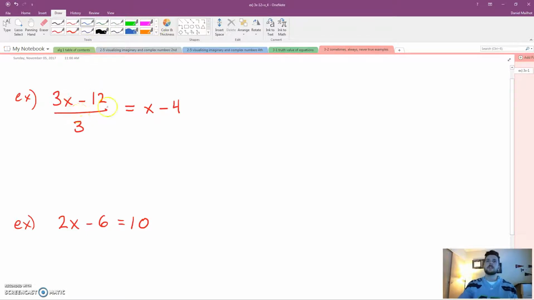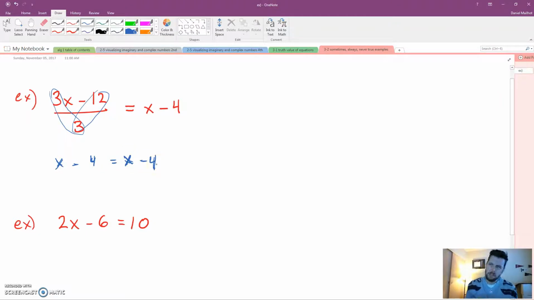Let's talk about it. It might be a little intimidating because there's a fraction, but you notice that 3 can be divided by 3, and 12 can be divided by 3. We can reduce a little bit. What happens when you divide 3x by 3? Well, you just get x. And what happens when you divide 12 by 3? Well, that's just 4. And there's a minus sign between there. So that simplifies to this. X minus 4 equals x minus 4.